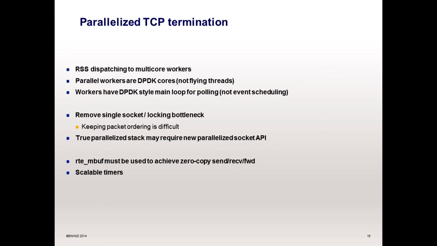Something else which could be really efficient for TCP is to have zero copy, but having zero copy with a TCP application means you are using the RTE mbuf directly in your application. And something else which is really important with TCP is the timers, because timers are really everywhere in the TCP stack.